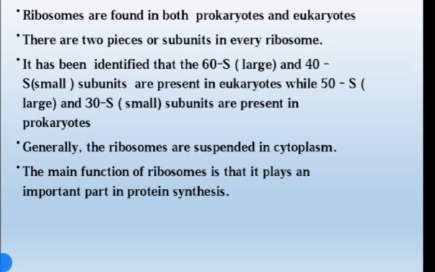That means in the eukaryotic cell, the 60S is the large subunit and the 40S is the small subunit, whereas in the prokaryotic cell, the 50S is the large subunit and the 30S is the small subunit.